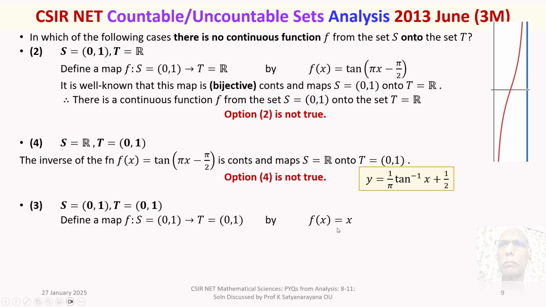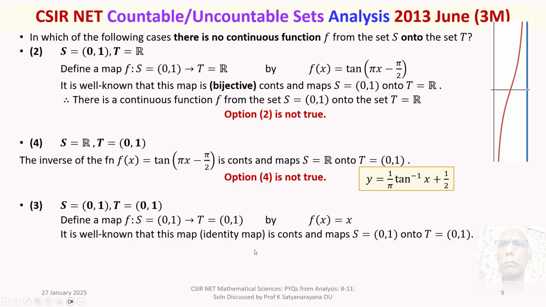So it is 1-1 and also onto, and it is bijective, and it is continuous. So it is well known that this map, which is an identity map, is a continuous function and maps S, the unit open interval, onto T, the unit open interval.